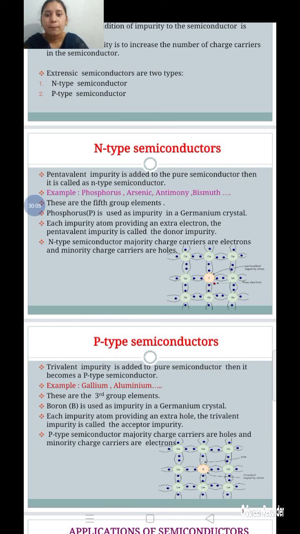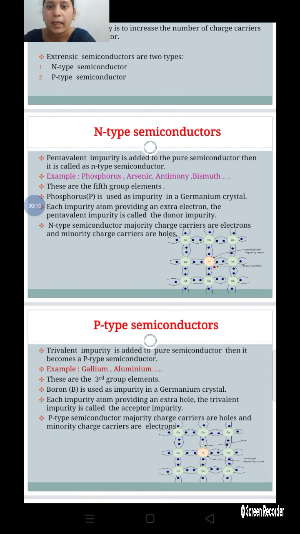The pentavalent impurity. N-type semiconductors are intrinsic semiconductors plus fifth group elements.